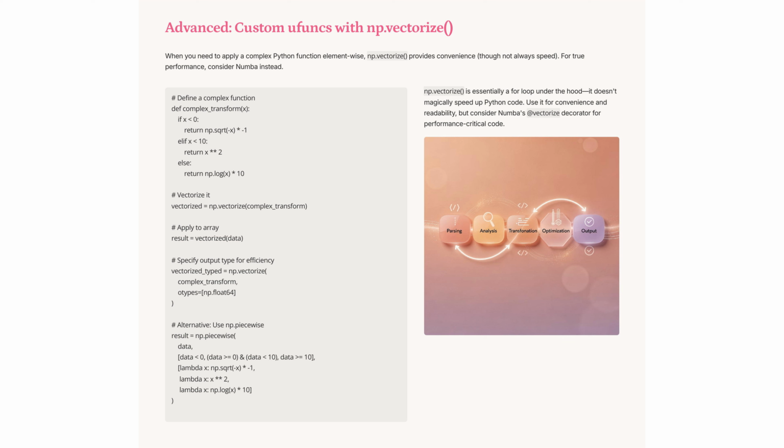For complex element-wise operations, np.vectorize offers convenience, not speed. Define a function like complex_transform for varied conditions. Use vectorize for readability, specifying output types for efficiency. Alternatively, piecewise can handle conditions. For performance, consider Numba's vectorize decorator, which compiles functions for faster execution.